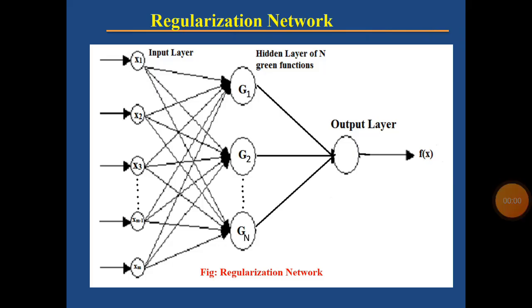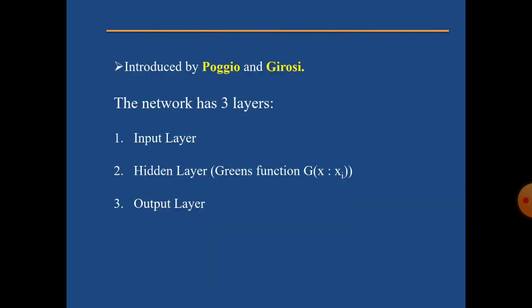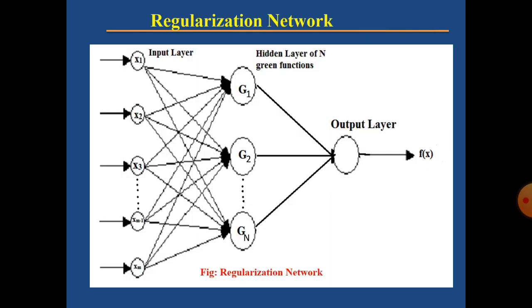Hi everyone. In this session, we are going to discuss regularization network. The regularization network was introduced by two scientists, Poggio and Girosi. And the regularization network consists of three layers. They are the input layer, hidden layer, and output layer.